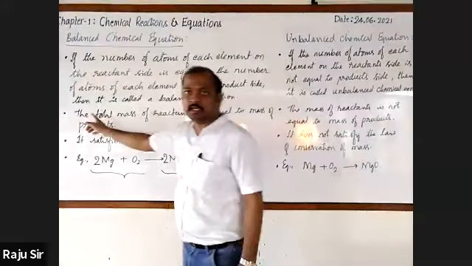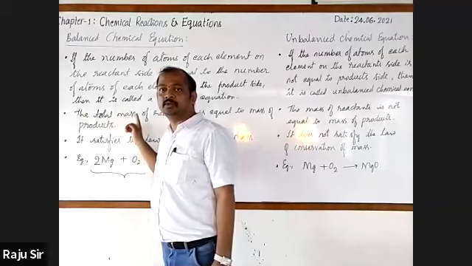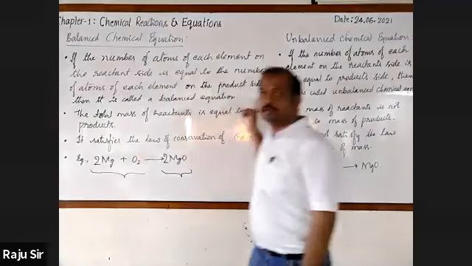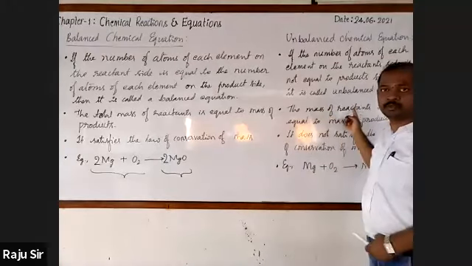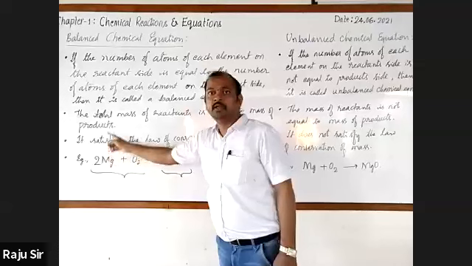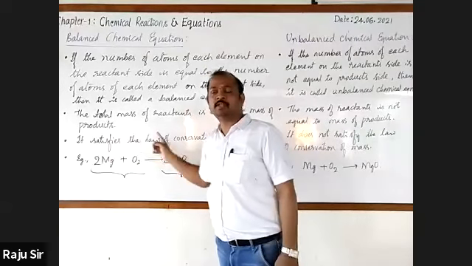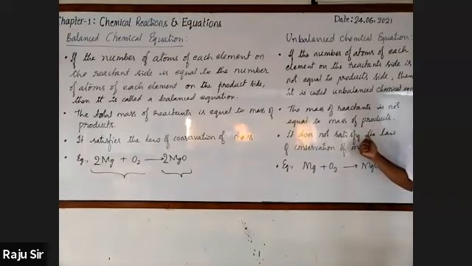Second point. The mass of the reactants is equal to the mass of the products. Second point. The mass of the reactants is not equal to the mass of the products. Next, third point. It satisfies the law of conservation of mass. Third point. It does not satisfy the law of conservation of mass.